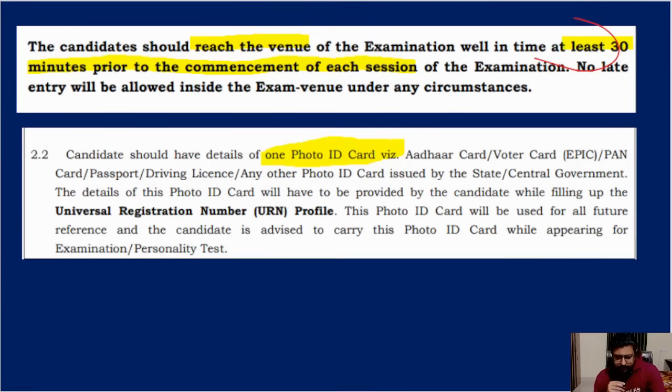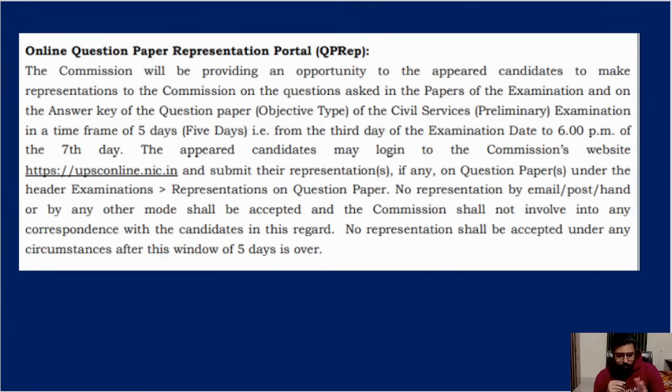And a photo ID card, you have to have one. I told you, the URN number you have to have. These are all basics. Okay, one more thing, your representation portal. That is because UPSC itself makes a lot of mistakes in prelims and very wrong questions and wrong options are given.